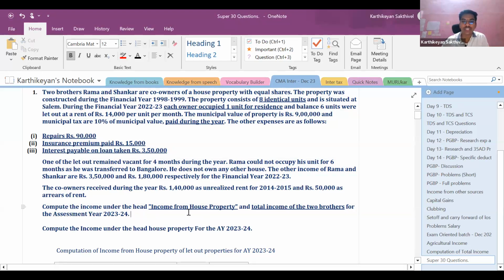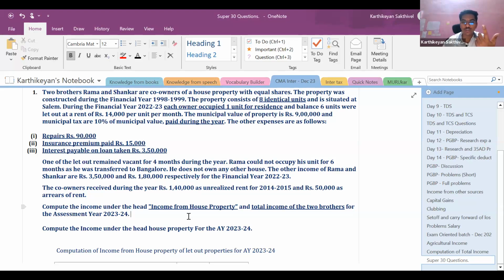Why should we read this first? Some questions will require you to compute only the income under a specified head, and some questions will require you to compute the total income. Reading a question for a specified head of income will be different from reading a question for total income, primarily for one reason: Chapter VI-A deductions and other incomes can be omitted if you are just going to compute income under a specified head.